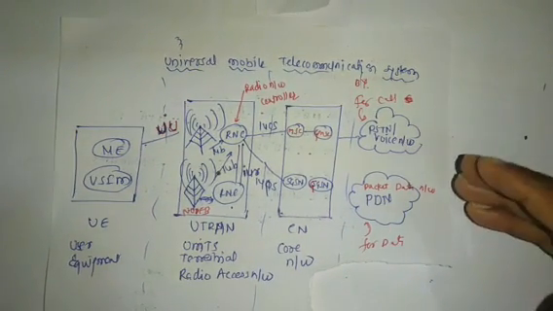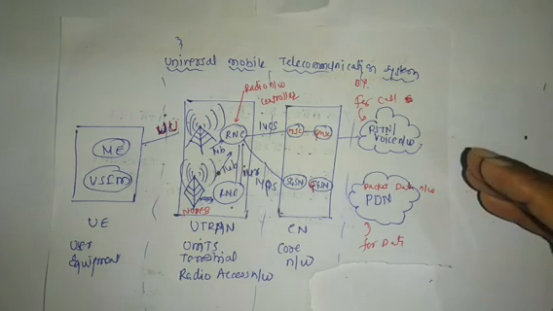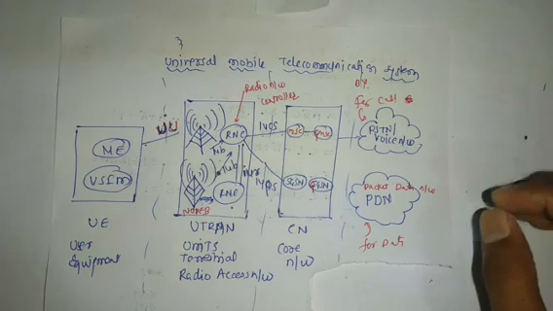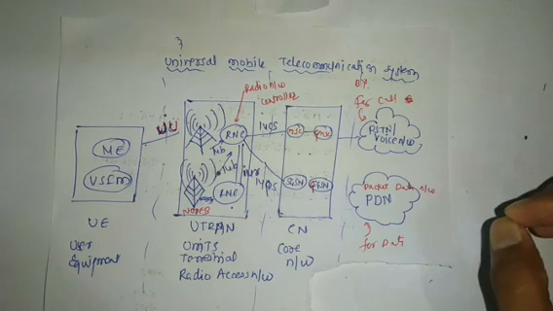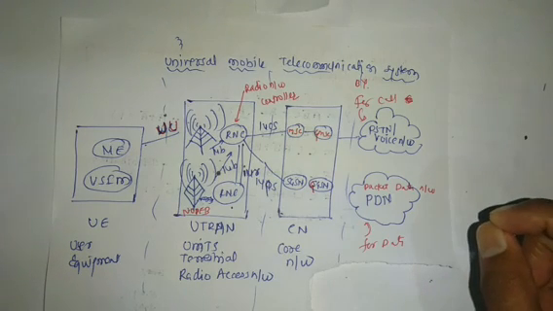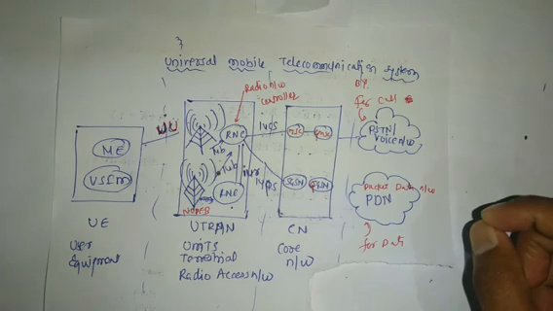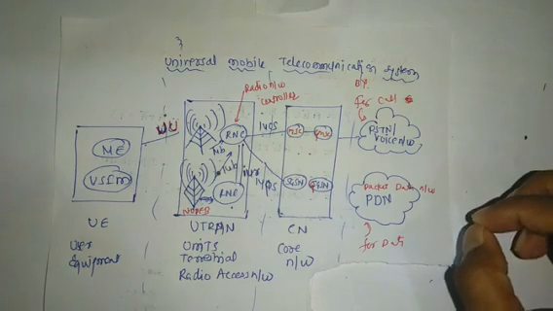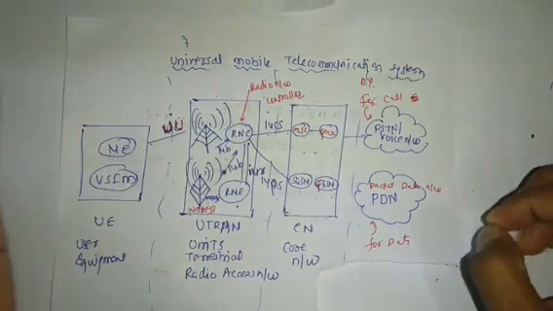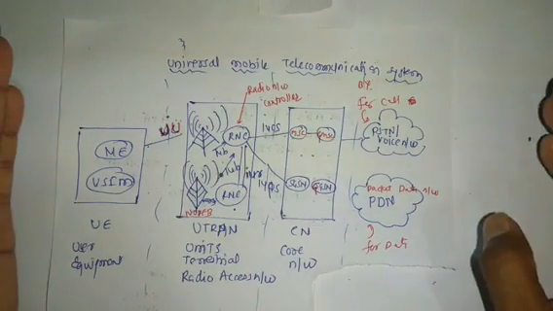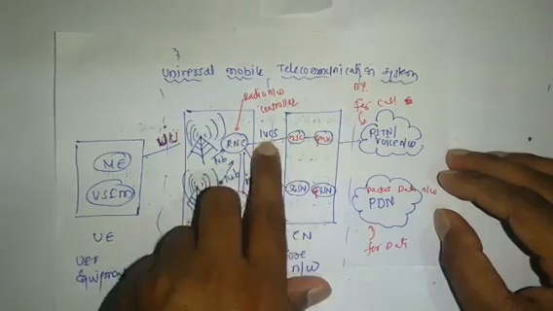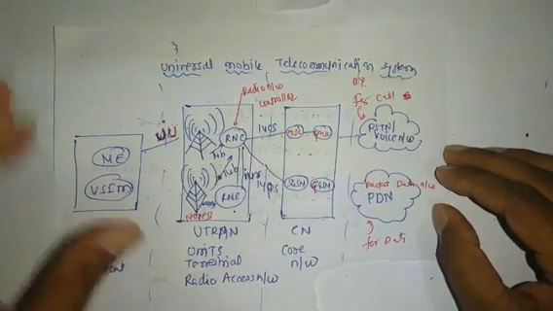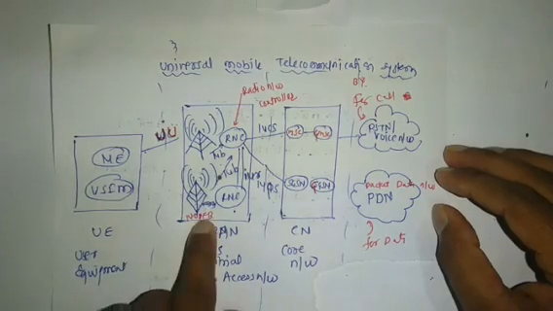UMTS is a technology used for voice and data with various switching terminals. For voice it uses circuit switching, for data it uses packet switching. This is the main difference. You can remember all these things. This connection is called an interface, and there are very many interfaces. This is the Node B.